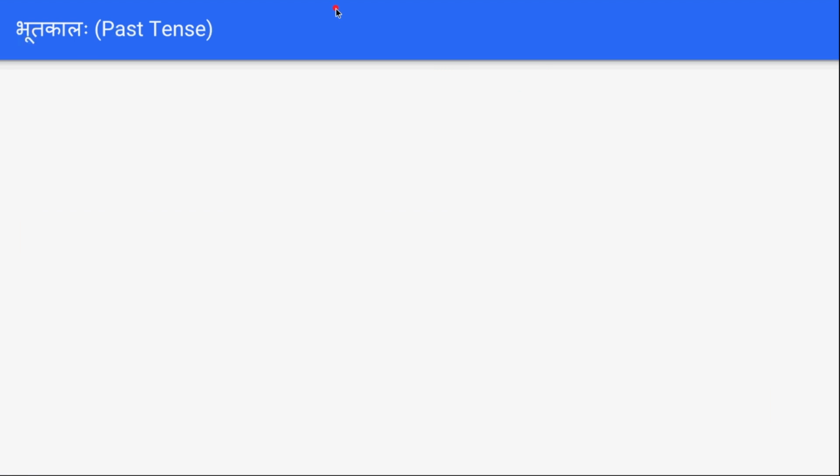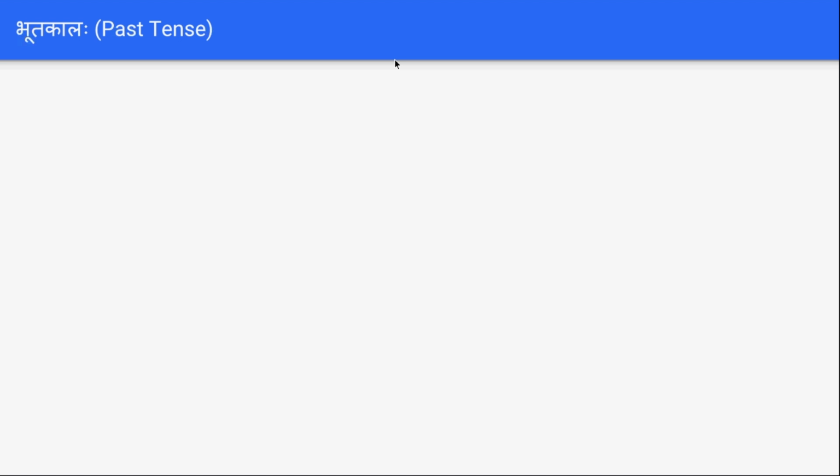The next thing we are going to see is about past tense, the bhutakalah. Whatever examples we have seen, like balakah gacchati, balakah patati, aham patami, vayam gachamah, vayam likhamah, all these forms are present tense forms. Now I think we might know what is meant by tense, present tense and past tense. To give a brief introduction, past tense means an action which has already happened. Present tense is when the action is currently happening.